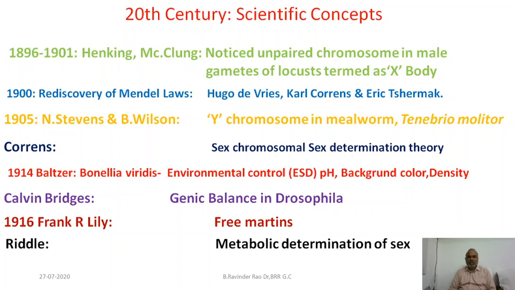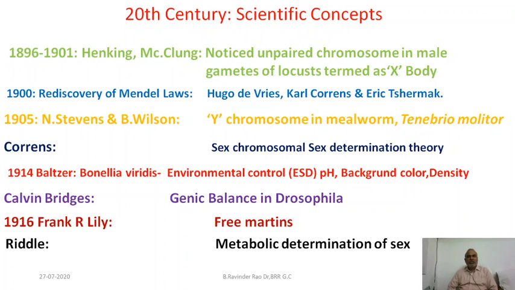Environmental sex determination. Next, Calvin Bridges explained that in Drosophila, there is no role for the Y chromosome to play in male determination. So he proposed a balance between X chromosome and autosomes. This balance theory is called genic balance theory. We are going to discuss the genic balance theory in the next video. F.R. Lillie, another scientist, explained the influence of hormones.